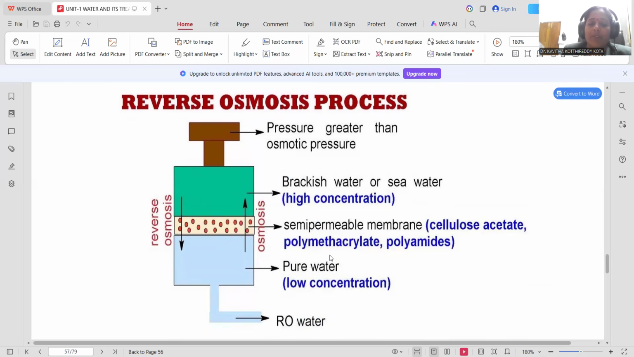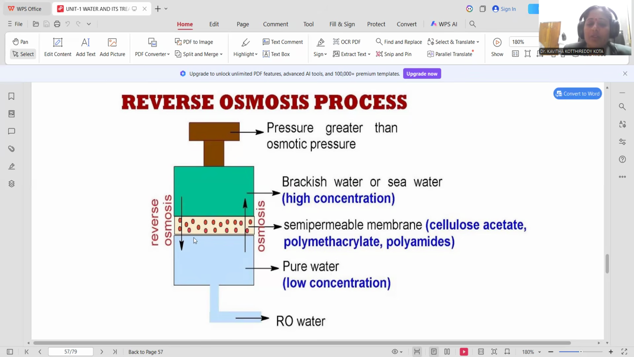Here is the clear equipment that you can observe. This is the cylindrical chamber. The upper layer is filled with the brackish water whose concentration is higher, with larger contamination. There is a separating layer, the semi-permeable membrane, made of cellulose acetate or polymethacrylate or polyamide. Either of these you can apply. In the bottom region, you can designate it as pure water, of sufficiently lower concentration, which is fit for drinking.